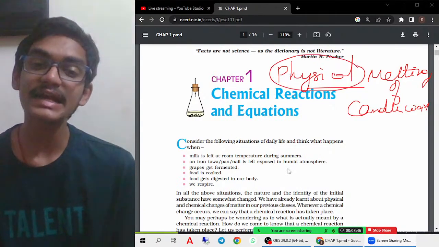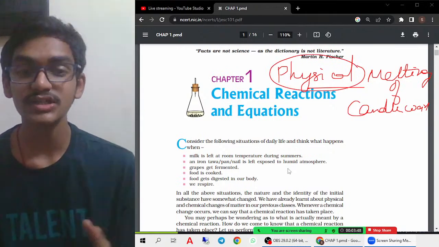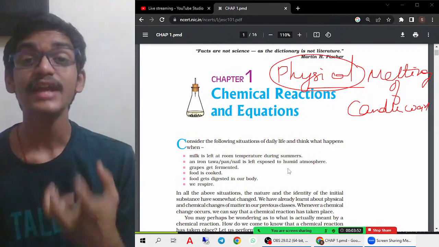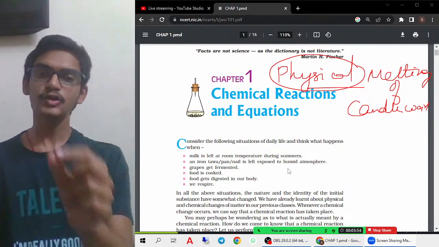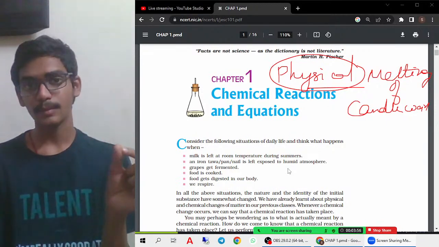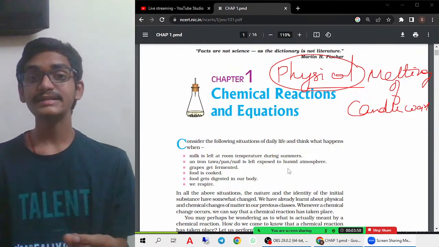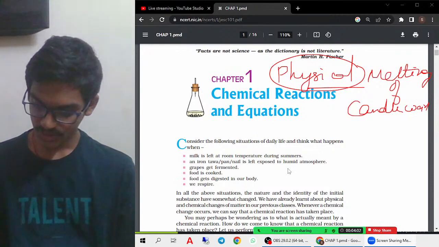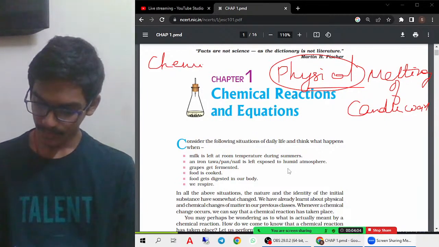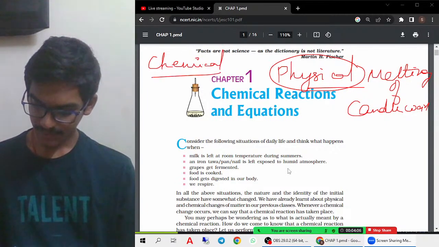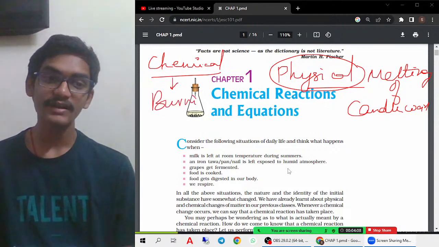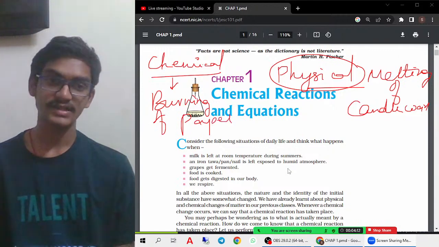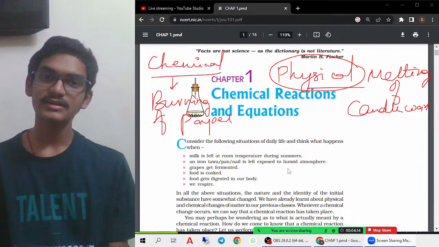Okay. Then what are the chemical changes? Chemical changes are the kind of changes wherein we see that a new substance is actually formed. For example, you take a paper and you try to burn the paper. What is happening to it? We are actually getting a new substance, that is ash. So that is the chemical change. So chemical change is the burning of paper. In the burning of paper, we are getting a new substance. Therefore, they are considered to be chemical changes. And chemical changes are considered to be irreversible.